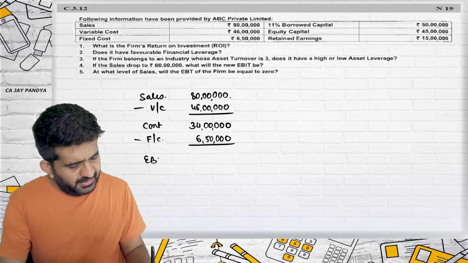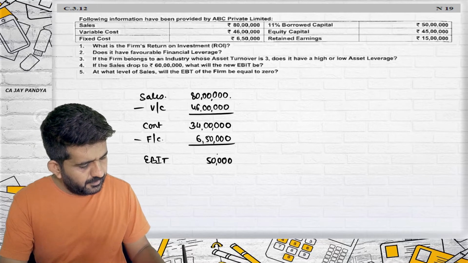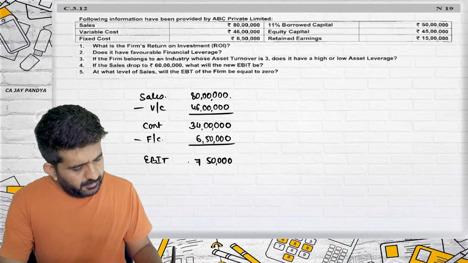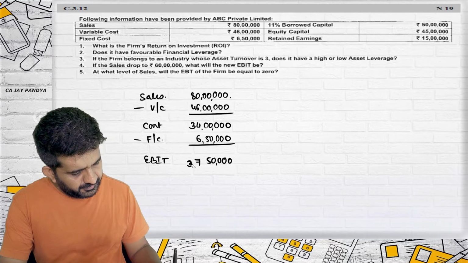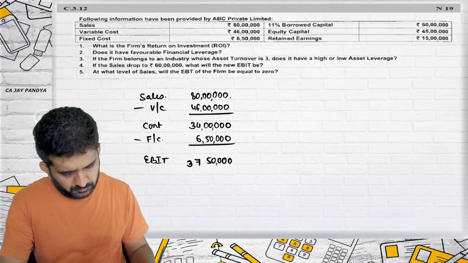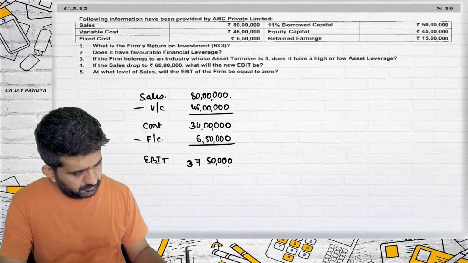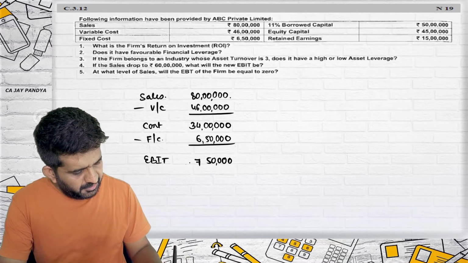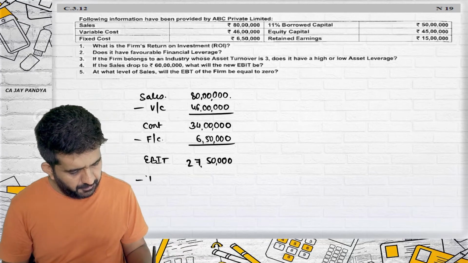So EBIT will be 27,50,000, minus interest.